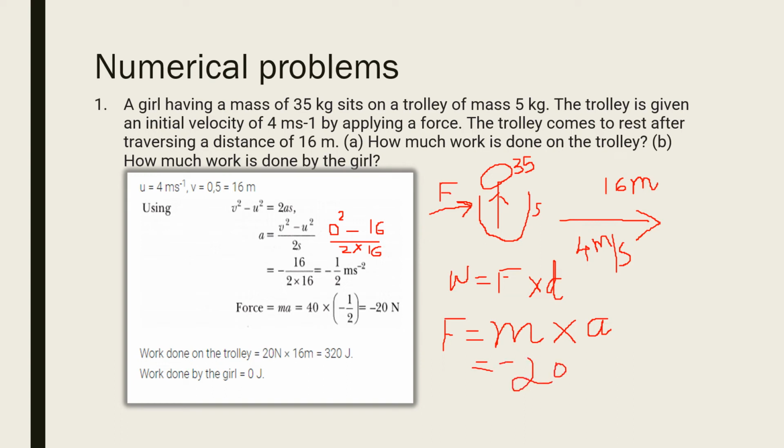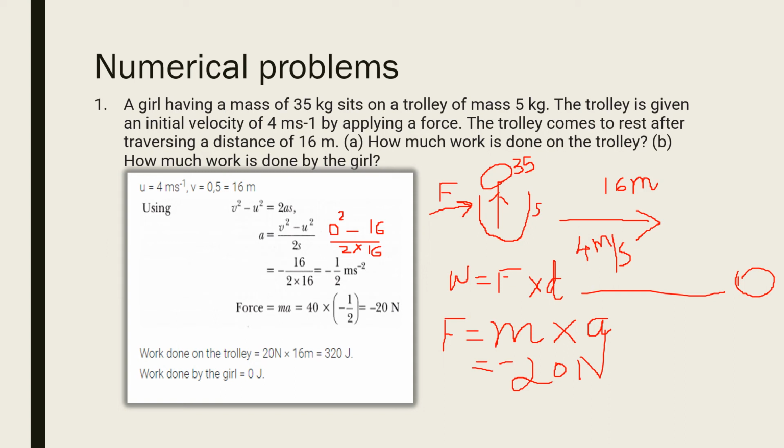Now we can apply this value in the above formula for work. This is the formula for work. So we can apply this value in this work, that is F is 20, d is 16, 20 into 16, that is equal to 320 joules. And work done by the girl is equal to 0 joules.